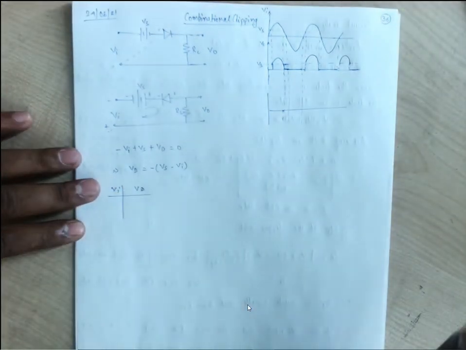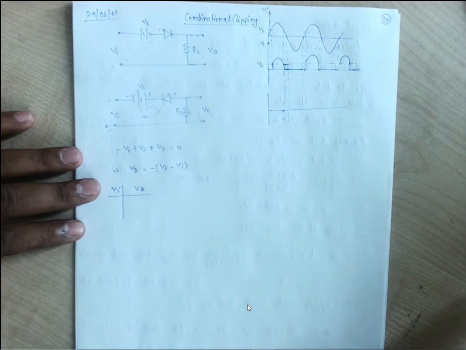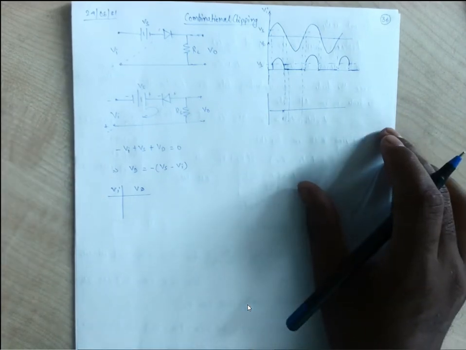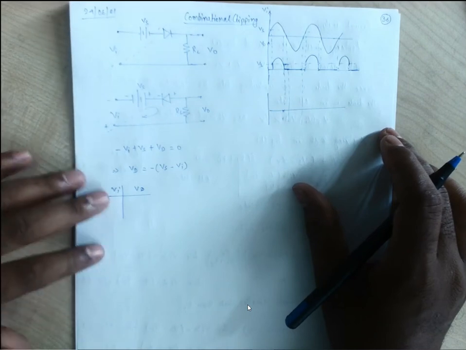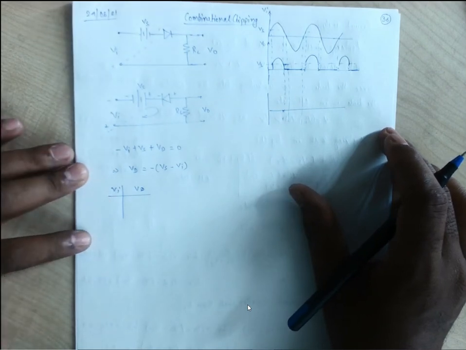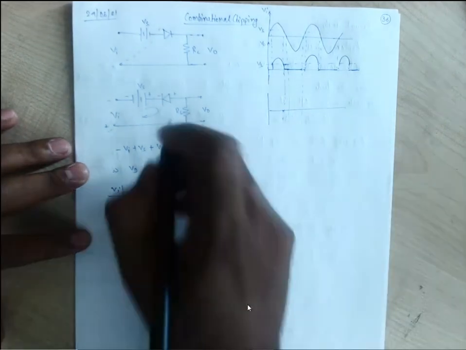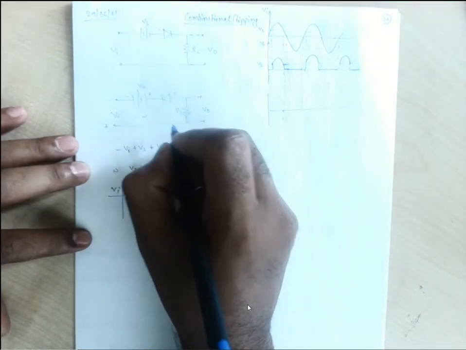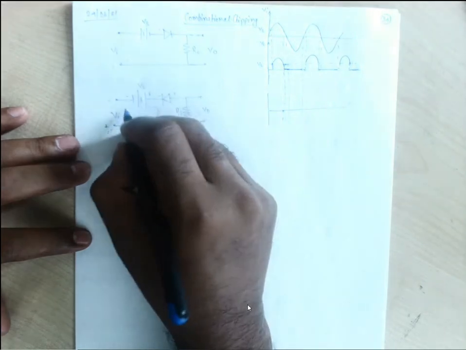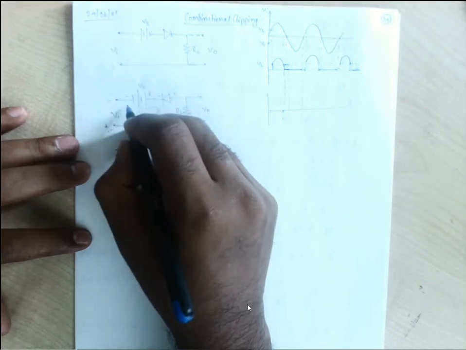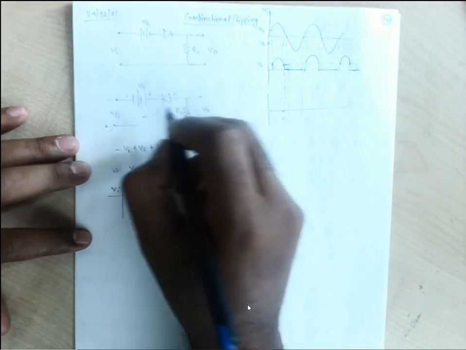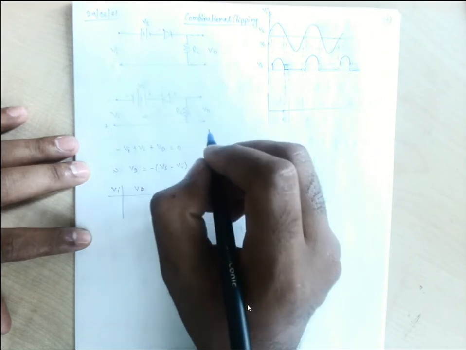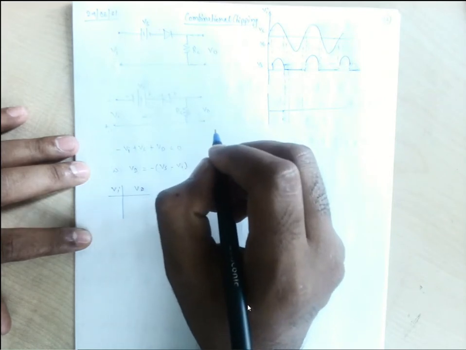Let us consider the ideal case only, the voltage which is applied across this diode. To make this diode on, our cumulative voltage should be less than minus of Vs plus V gamma.